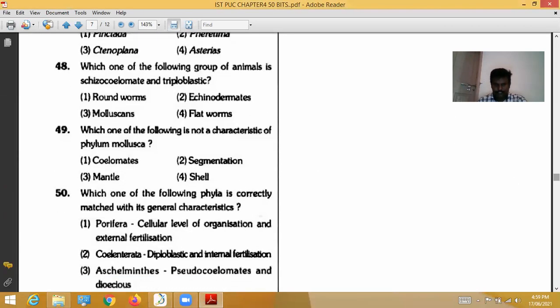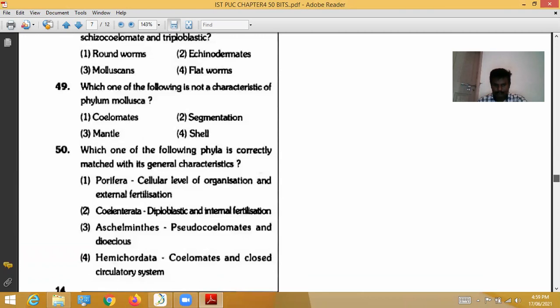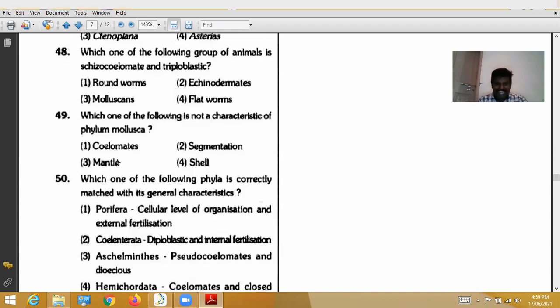Next question, 49th question. Which one of the following is not a characteristic of phylum Mollusca? Here four characters are there, and one of them is not a characteristic of Mollusca. First, coelomates. Molluscs are coelomates, they possess a coelom. So option one is wrong.